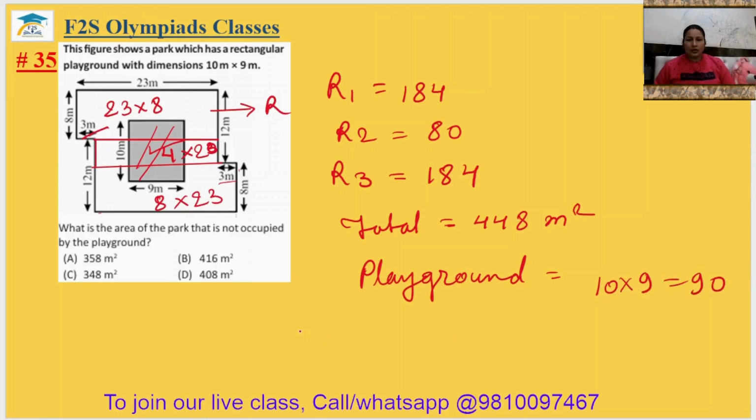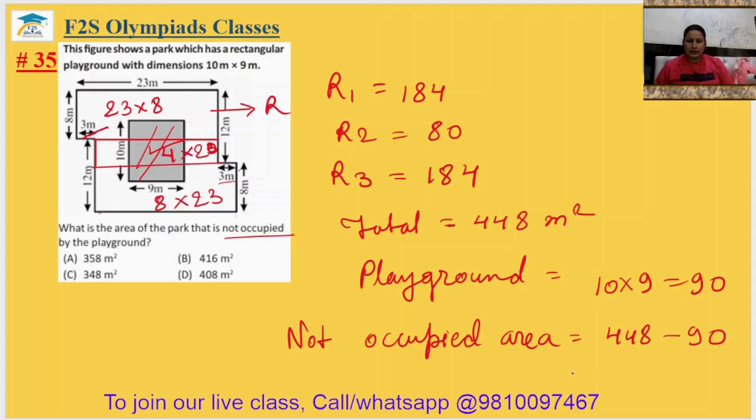So the area not occupied by the playground will be 448 minus 90, which is 358 meter square. It is in option E. So the 35th answer is option A.